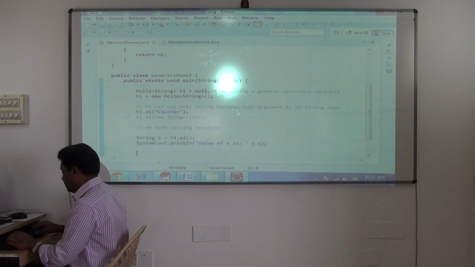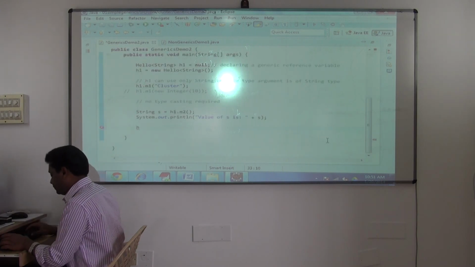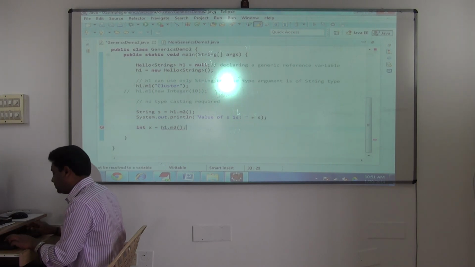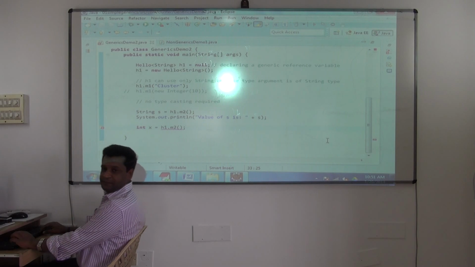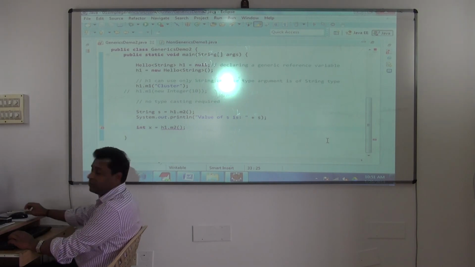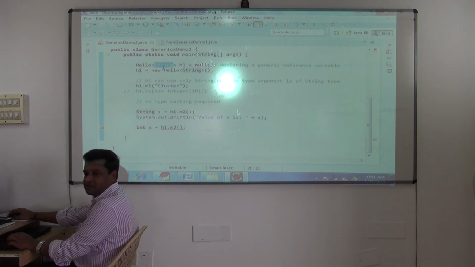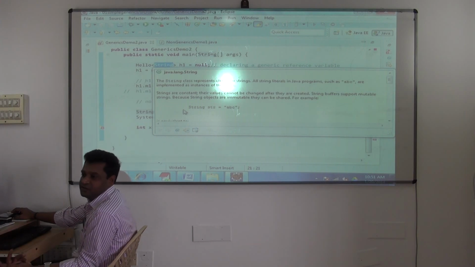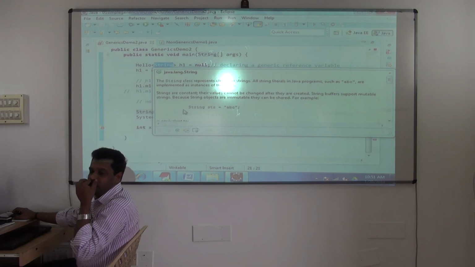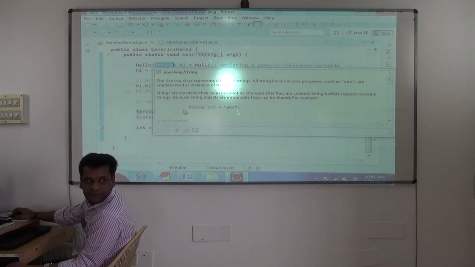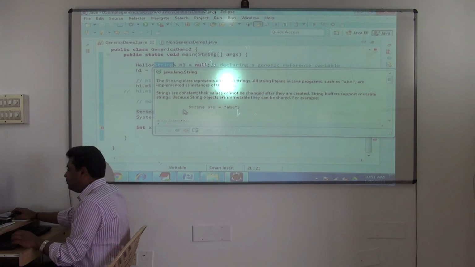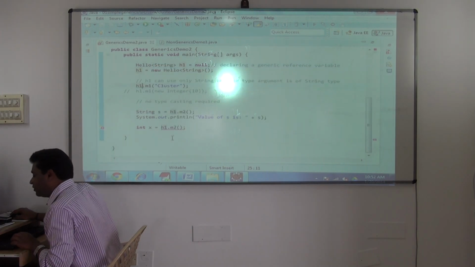Fine. Now see this. I will say int x is equal to h1.m2. When is error reported? Compilation time. Because you have specified it is of type string, so now it is very clear. If you are using h1, it is guaranteed that you are working with only string. Understood? Like that it will help you now. So it helps the developers a lot actually.